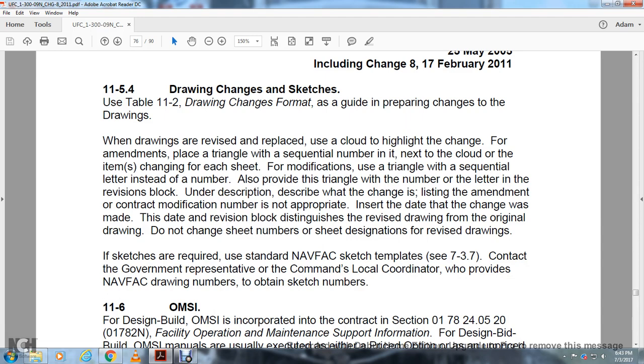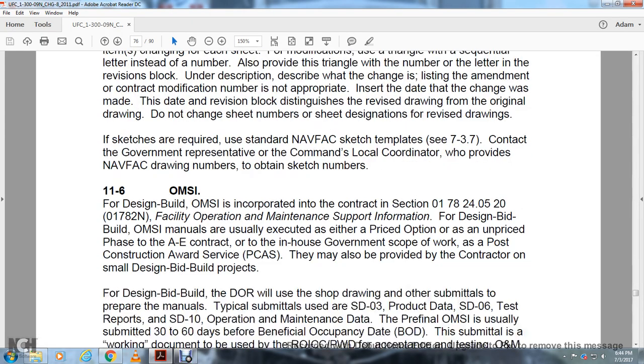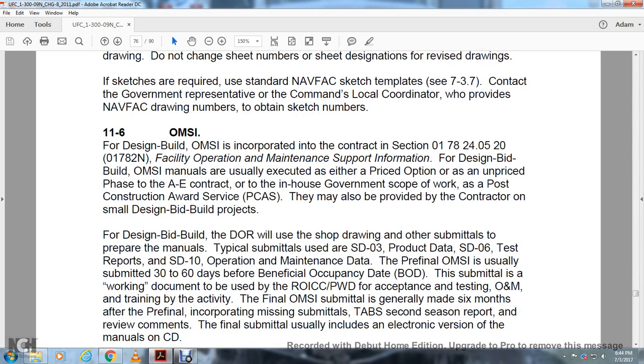Describe the change and list the amendment or contract modification number, and appropriately insert the date and the change that was made in the revision block. Distinguish the revised drawing from the original drawing. Do not change the sheet number or the sheet designations on revised drawings. If sketches are required, use the Navy FAC sketch template, section 3737. Contact the government representative of the command. The local commander will provide the Navy FAC drawing command numbers to obtain the sketch numbers.